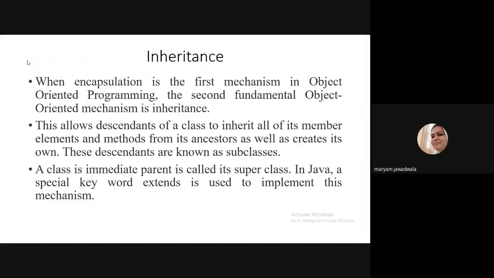So what is inheritance? Encapsulation is the first mechanism in object-oriented programming; the second fundamental object-oriented mechanism is inheritance. This allows a descendant of a class to inherit all its members, elements, and methods from its ancestor, as well as create its own. These descendants are known as subclasses. A class's immediate parent is called the superclass. In Java, a special keyword, extends, is used to implement this mechanism.